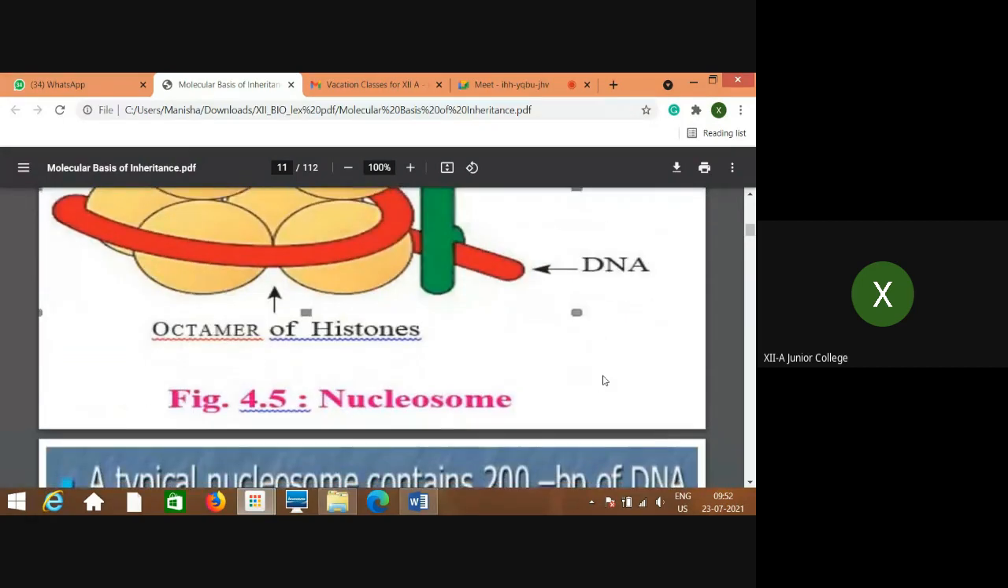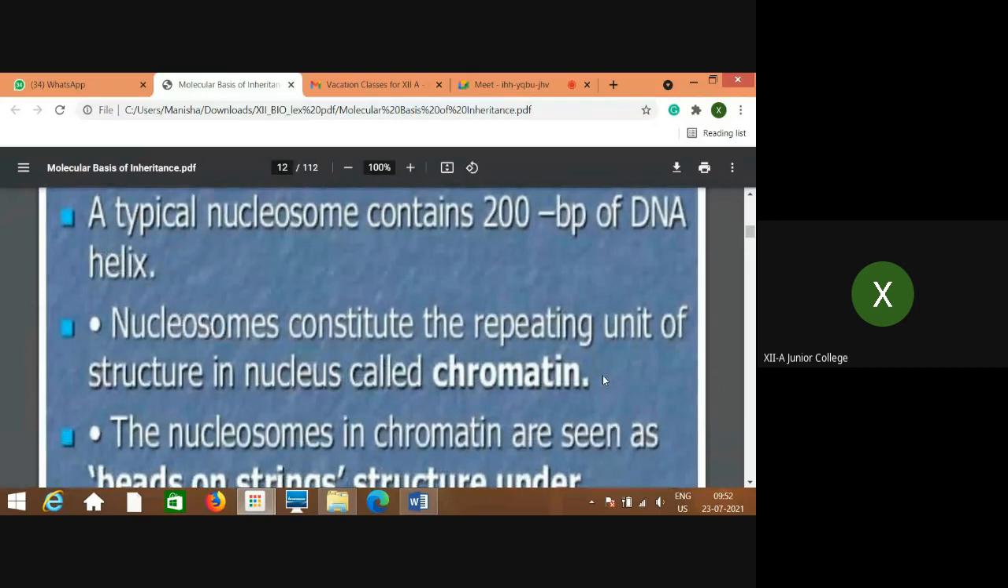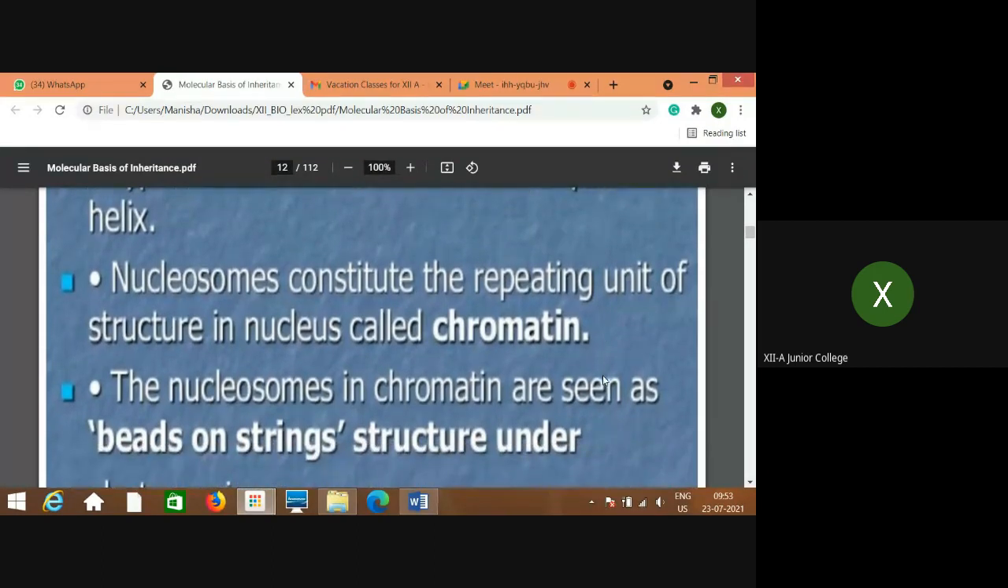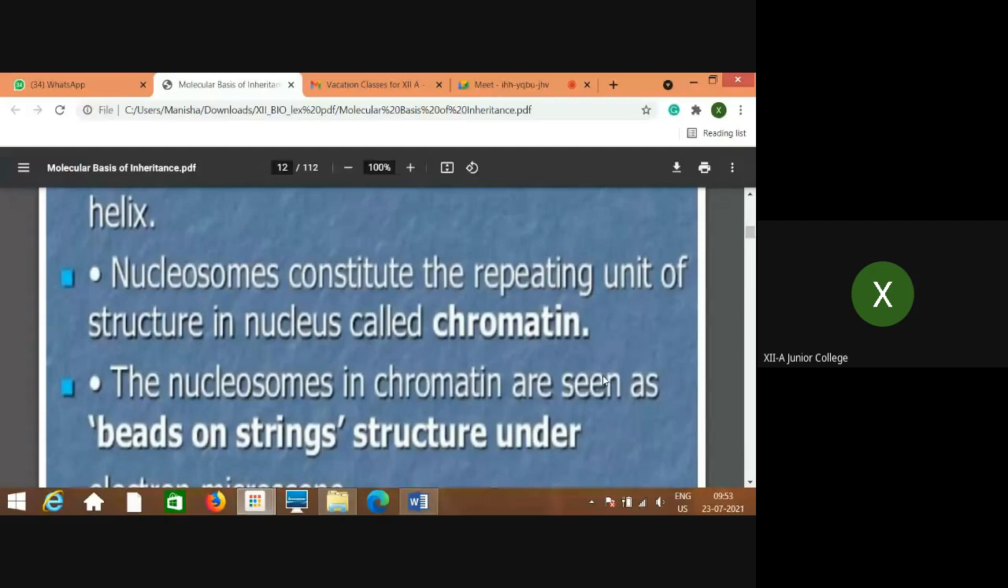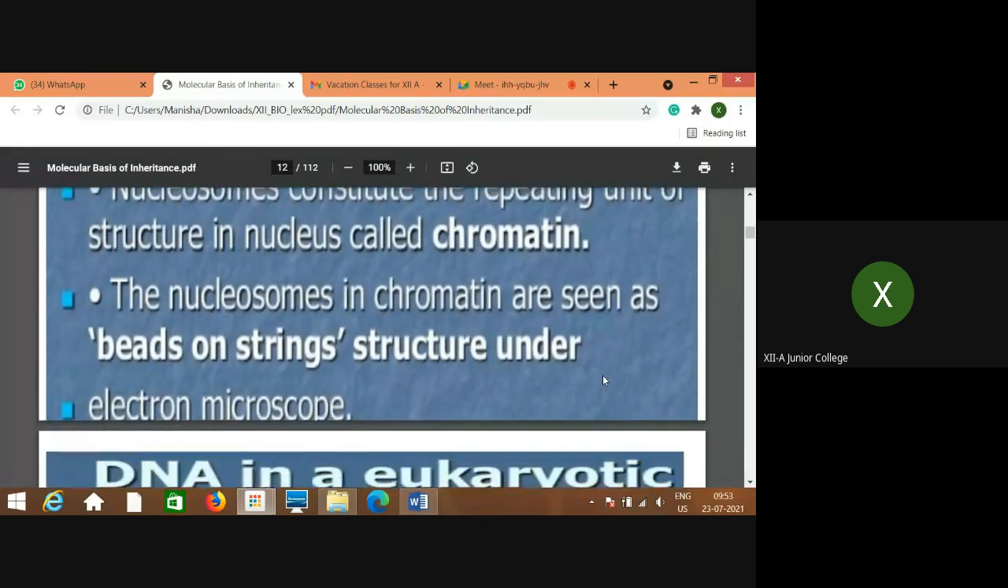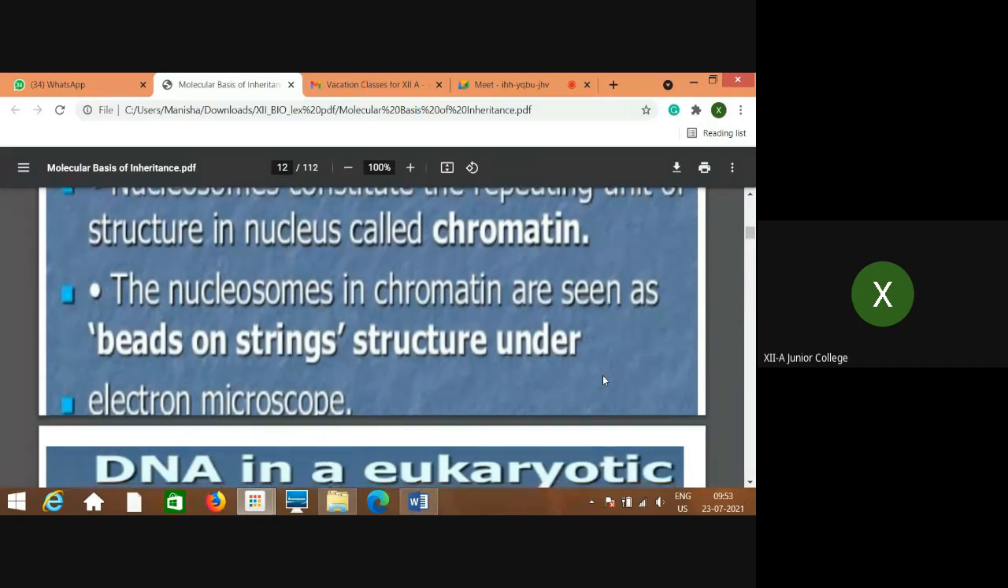This is called a nucleosome. A typical nucleosome contains 200 base pairs of DNA helix. Nucleosomes constitute the repeating unit of structure in the nucleus called chromatin. The nucleosomes in chromatin are seen as a beads on string structure under the electron microscope.